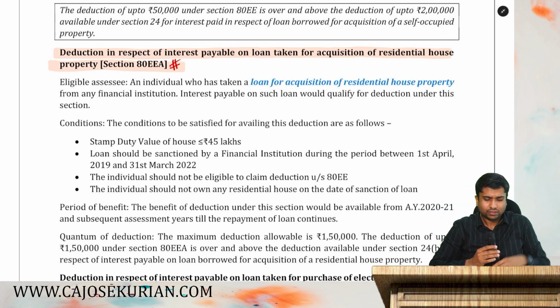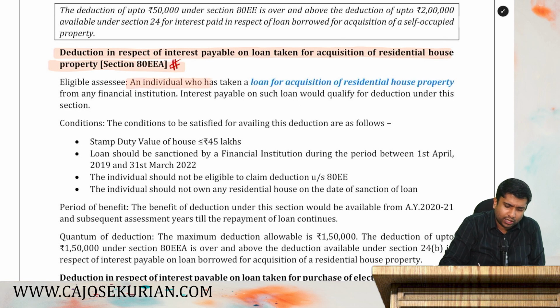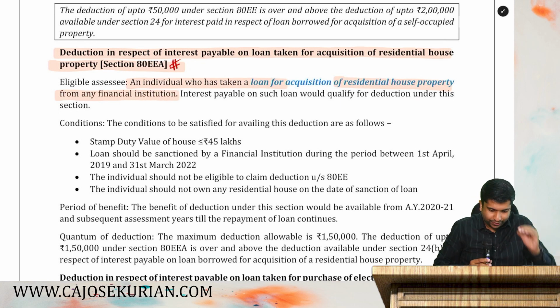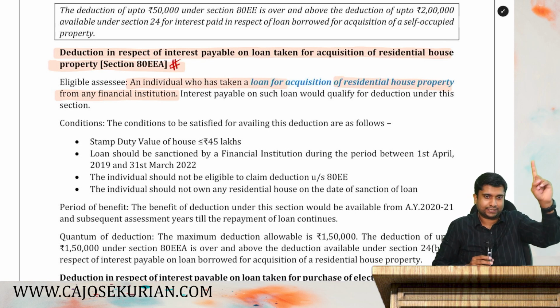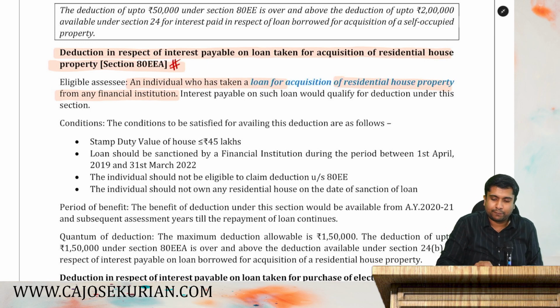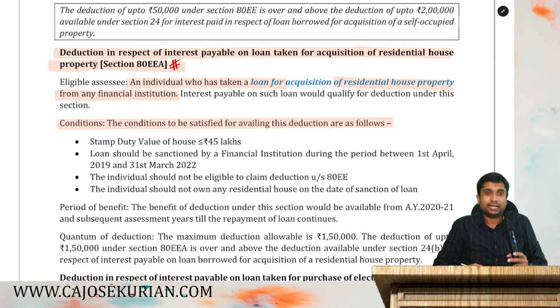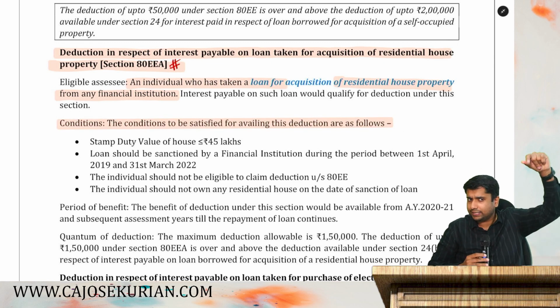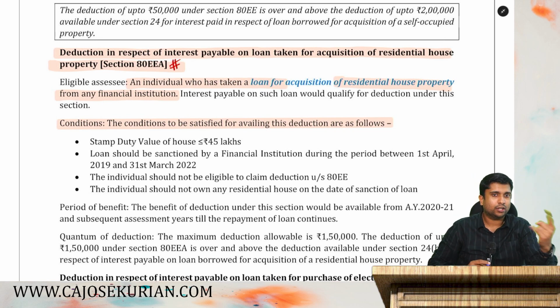Listen, the first point is, you should be an individual who has taken a loan for acquisition of residential house property from a financial institution. That is the first thing. Then, interest payable shall be allowed as a deduction subject to certain conditions. Only for individuals you will get this deduction and they have to satisfy certain conditions. Are you all listening? You are an individual, taken a loan for the purchase or construction of your residential house property. You are eligible for 80EEA subject to certain conditions.